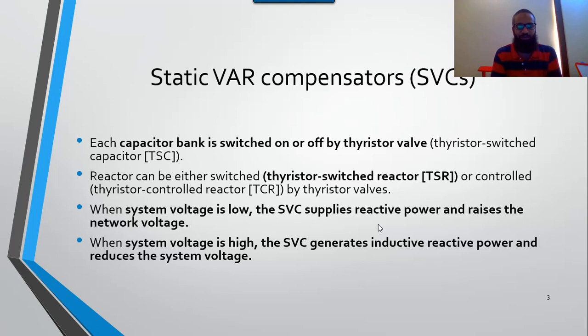Anyways, there are two main purposes of using static VAR compensator. One is when the system output voltage is low, this static VAR compensator produces reactive power and raises the network voltage. Secondly, when the system output voltage is high, the static VAR compensator uses inductive reactors, reactive power, and reduces the overall voltage of the system.